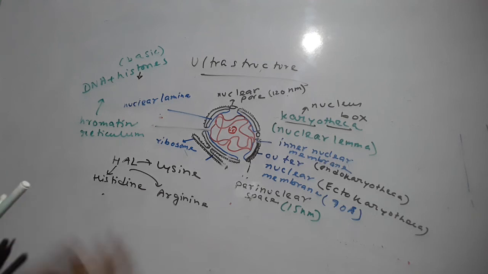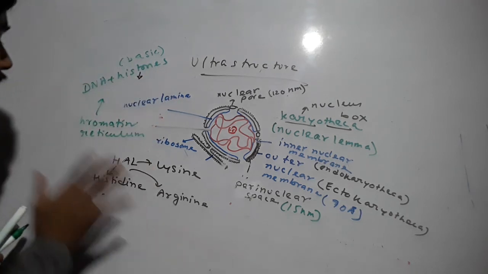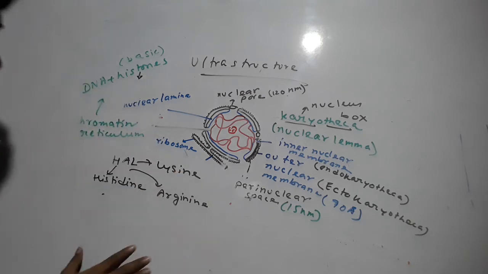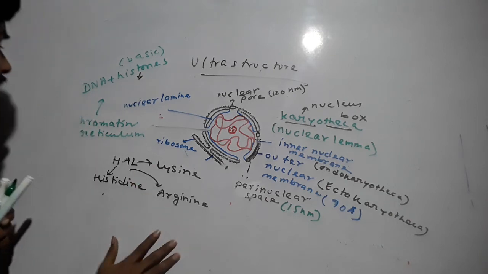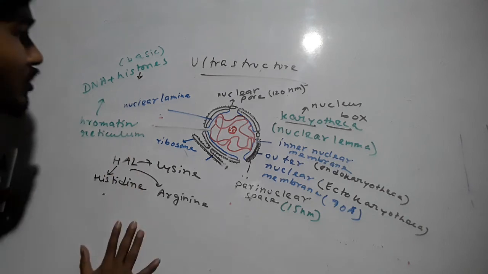And in case of the prokaryotes, we don't have histones, and that's why you cannot call the DNA present in the prokaryotes as chromatin reticulum, because they don't contain any histone.